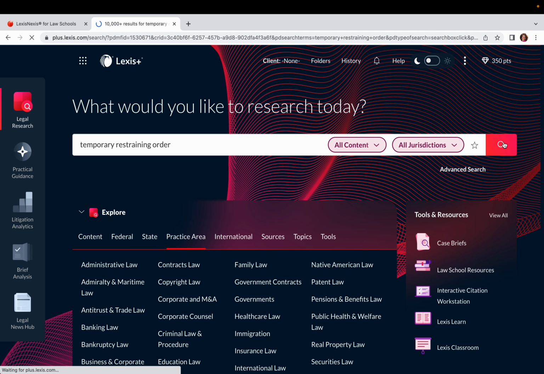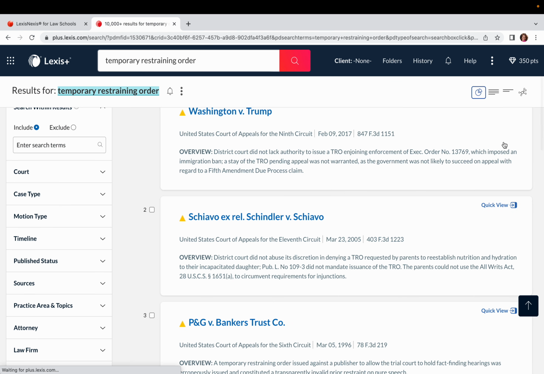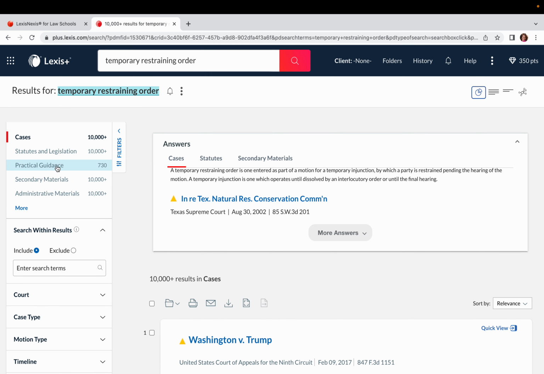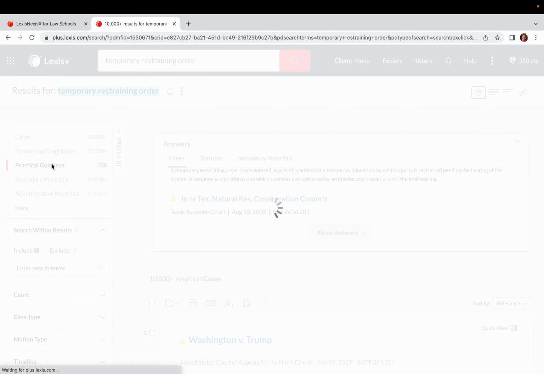So I typed in temporary restraining order, and a great place to go for documents that you need to draft are your practical guidance database. So when you're seeing there's a lot of materials populating, you know, okay, there's some good stuff in practical guidance. I'm going to take a look and see what temporary restraining orders Lexis is suggesting to me. I'm going to come on in.